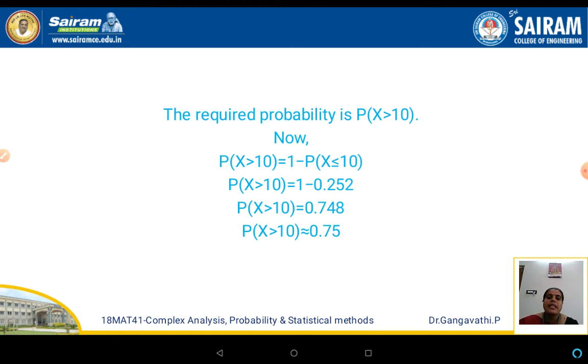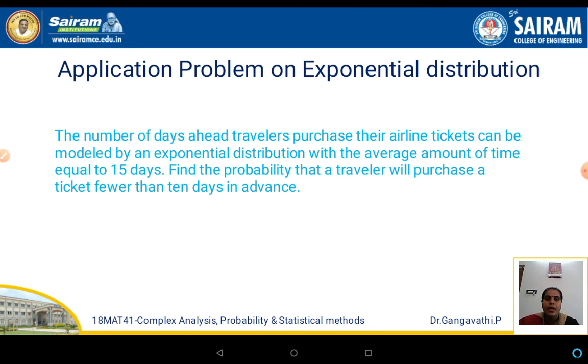So p of x greater than 10 is nothing but 1 minus p of x less than or equal to 10, and p of x less than or equal to 10 is 0.252, and 1 minus that is 0.748, so p of x greater than 10 is 0.75. And that is about your Poisson distribution.